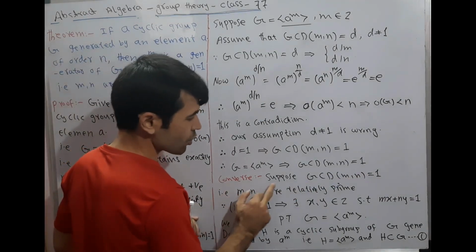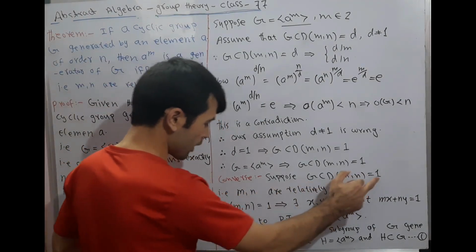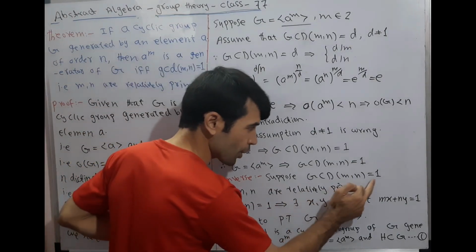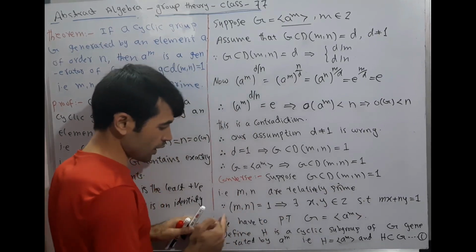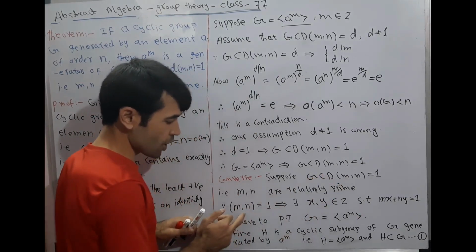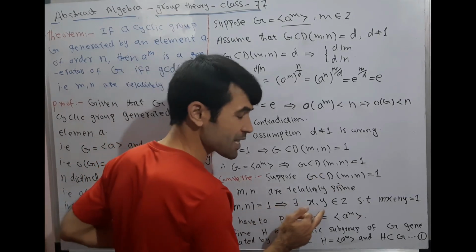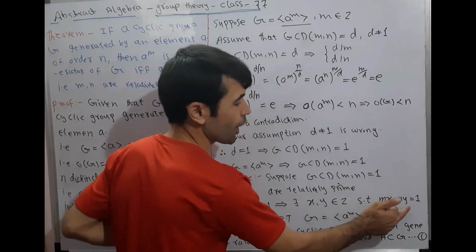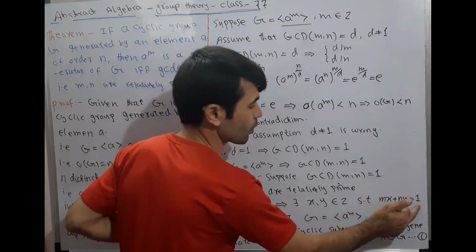Suppose GCD(m, n) is equal to 1, that is, m and n are relatively prime. This implies there exist x, y belonging to the integers Z such that mx + ny = 1.